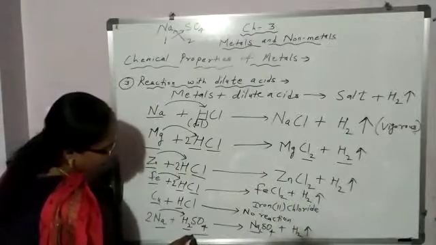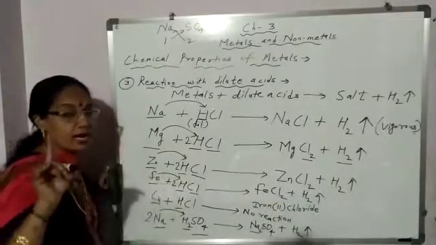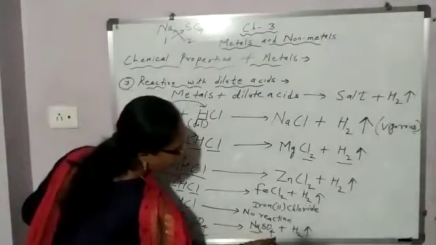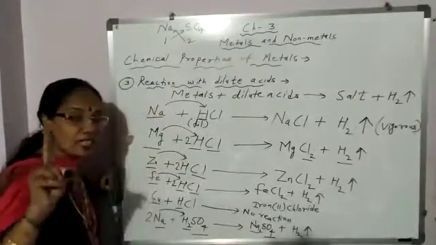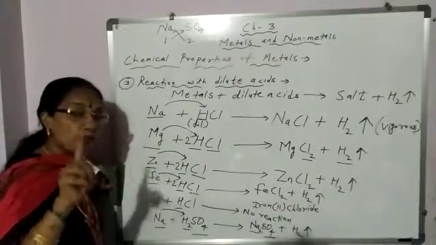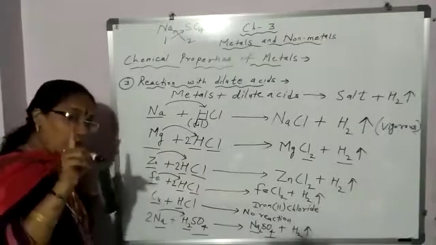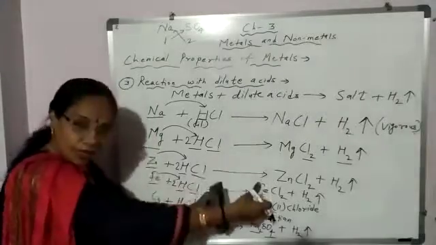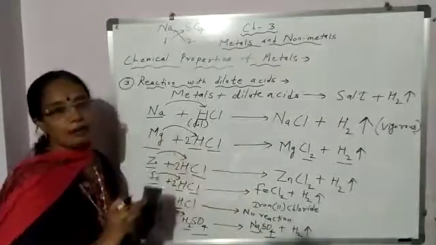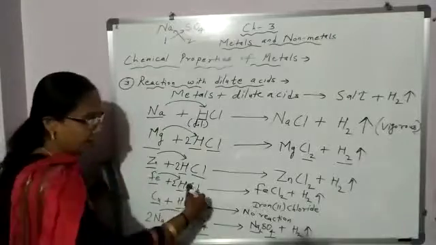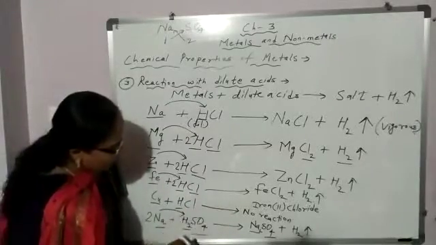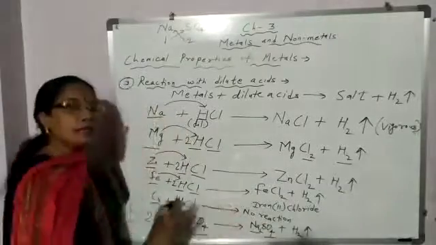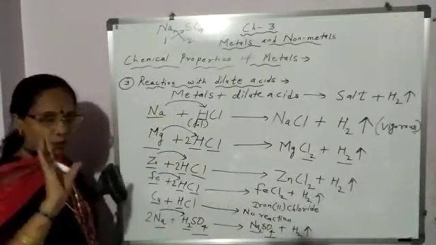Now, in the reactant side, SO4 sulfate ion is there, which is a polyatomic ion, and in the product side also SO4 sulfate ion is there, which is a polyatomic ion. So, if the same polyatomic ion is in the reactant as well as product, take it together and balance, not separately, sulfur and oxygen. So, how many sulfate ions in the reactant side? 1. In the product side, 1. Now, it is balanced. Okay.